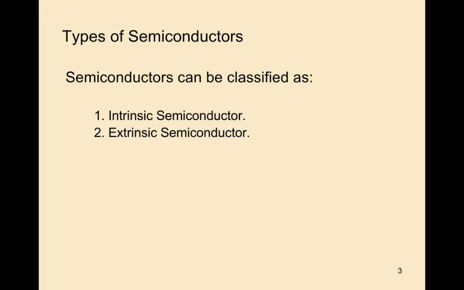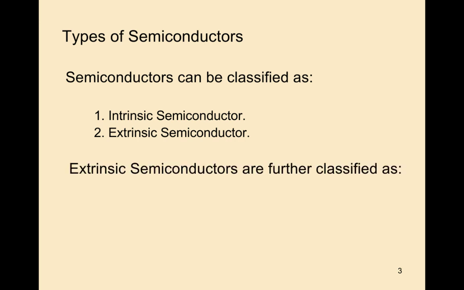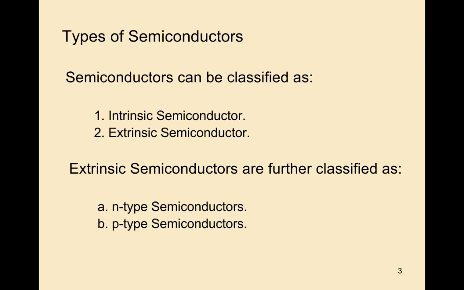Again, extrinsic semiconductor can be classified into two types, n-type semiconductor and p-type semiconductor. These are the classifications of semiconductors.